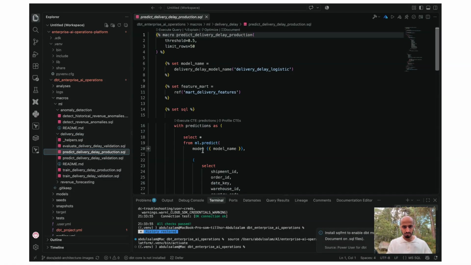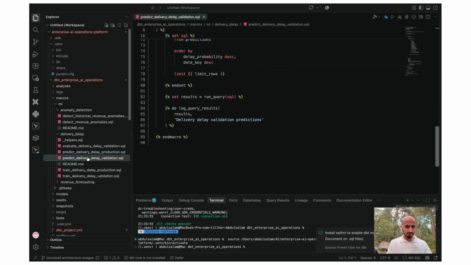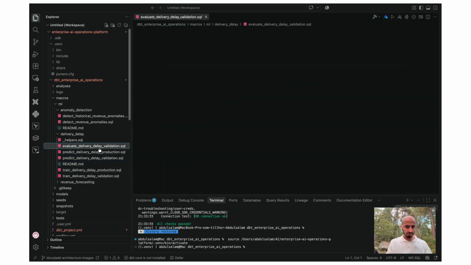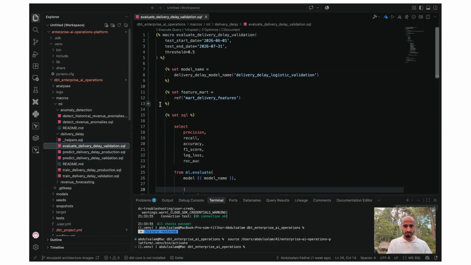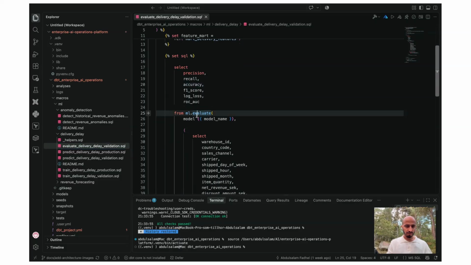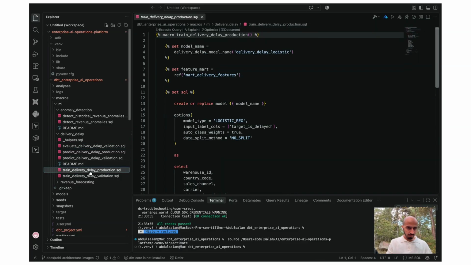For example, this one is already predicting, and this one, let's see, where was it? I think maybe this one. Yeah, this is already evaluating. And this is the training part where we create the model.